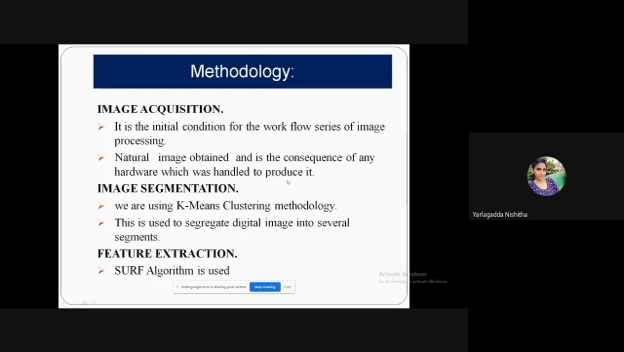The actual working process begins with image acquisition. It is the initial step of working. When we capture the images, the image is naturally taken at some point in image acquisition. Image acquisition is nothing but taking the exact image of what it is representing, either a leaf or some plant. Then segmentation should be done.